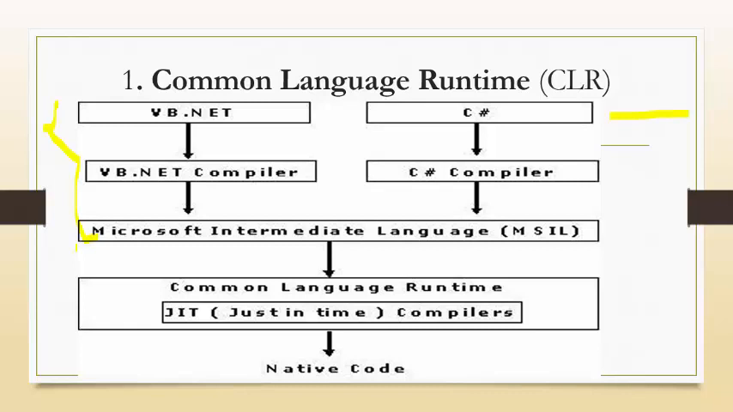The IL file or MSIL file is processed by the CLR, Common Language Runtime. If we run the application or exe file, it will be handled by the CLR, Common Language Runtime. The CLR JIT compiler will compile your file and convert it into native machine level language code.